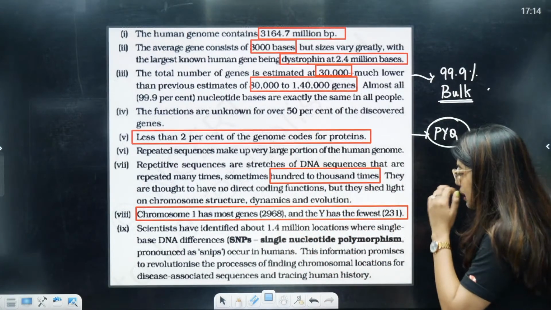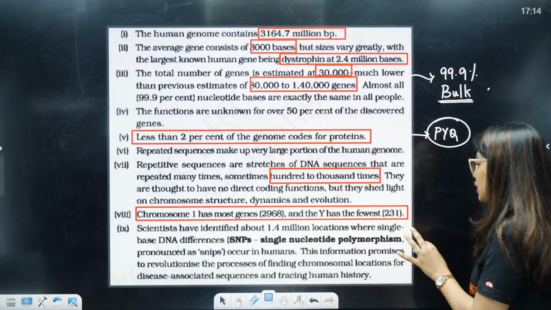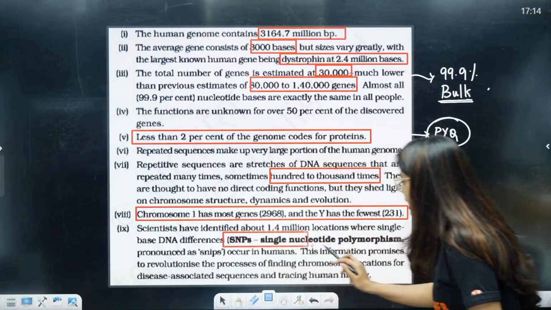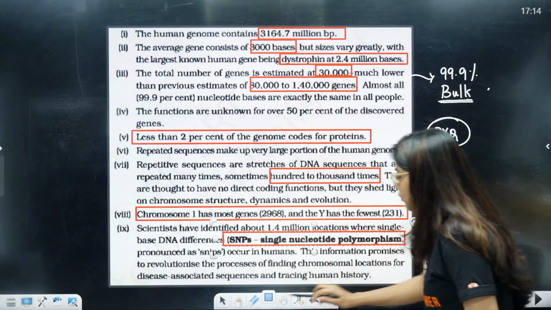Scientists have identified about 1.4 million locations where single base differences, that is SNPs, single nucleotide polymorphisms, are present.